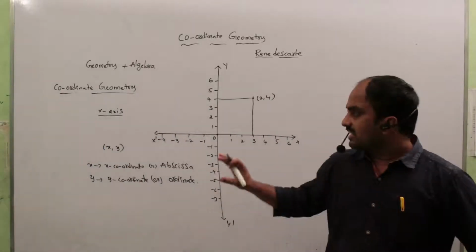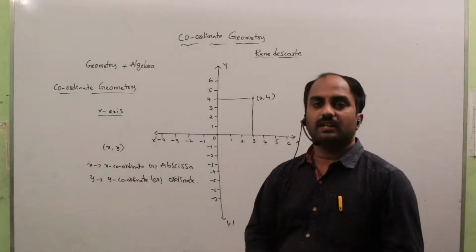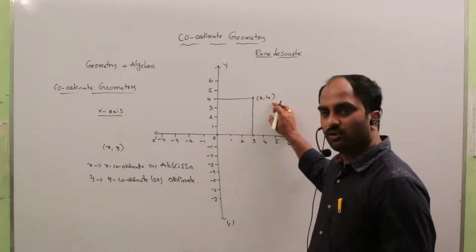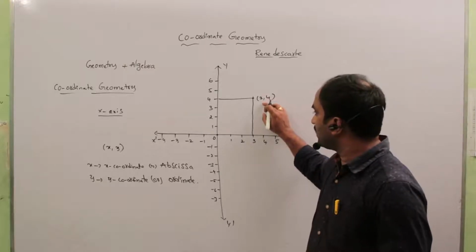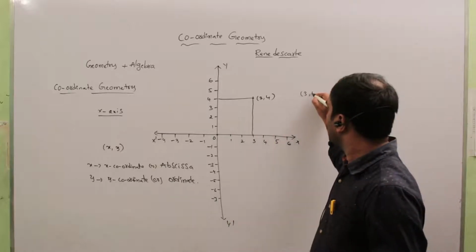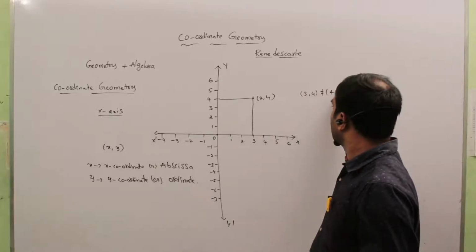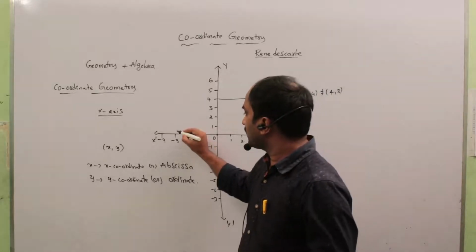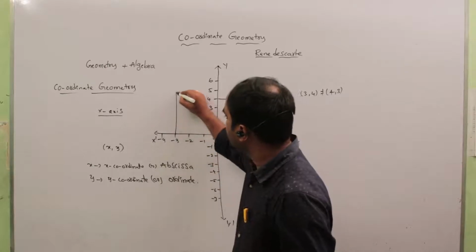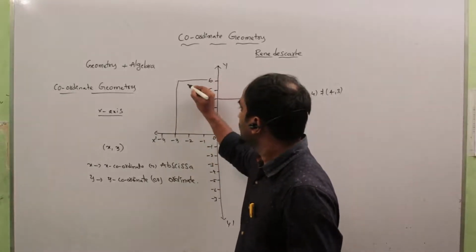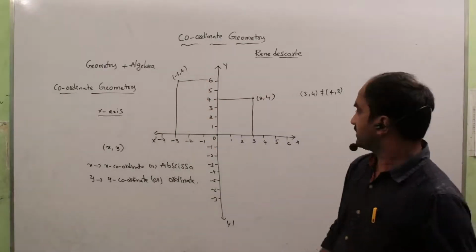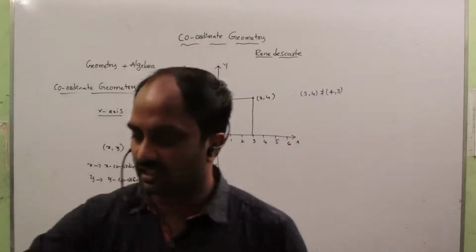In this system, every point is represented by a unique ordered pair. Suppose (3, 4) is a point, that is represented by only one ordered pair, which is (3, 4) only. (3, 4) is not equal to (4, 3); both are not equal. Suppose you want to represent another point, say (-3, 6). Already you learnt all this in 9th class.